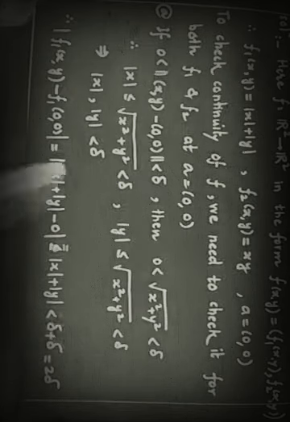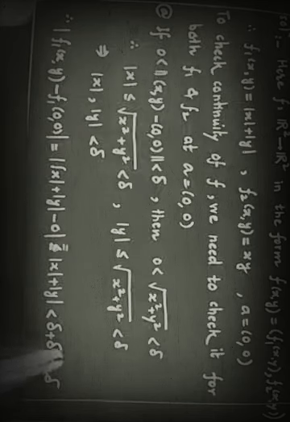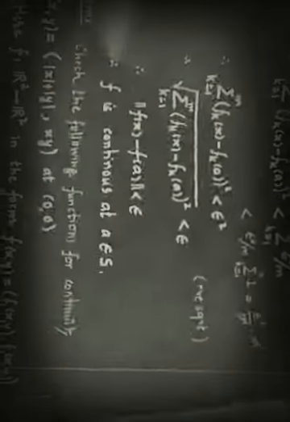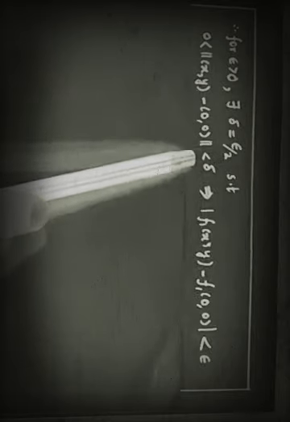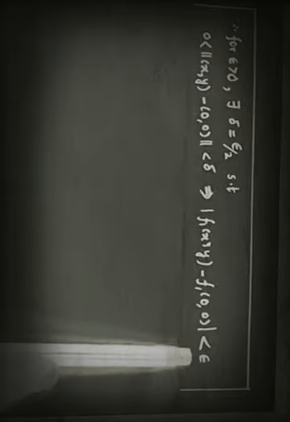In order to show that this is continuous, we need to show that this is strictly less than epsilon. So this 2 delta could be the value of epsilon. So what will be our choice for delta? For given epsilon positive, there is delta equal to epsilon by 2, such that whenever 0 is less than the norm of (x,y) minus (0,0) less than delta, it implies mod of f1(x,y) minus f1(0,0) is strictly less than epsilon, because this was less than 2 delta.